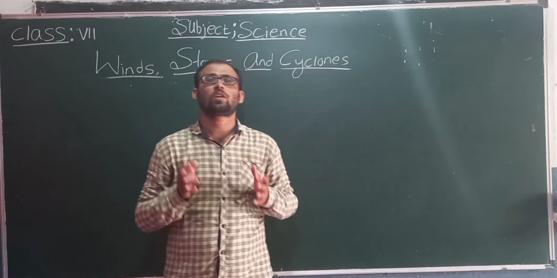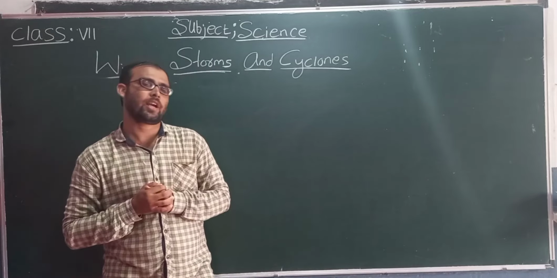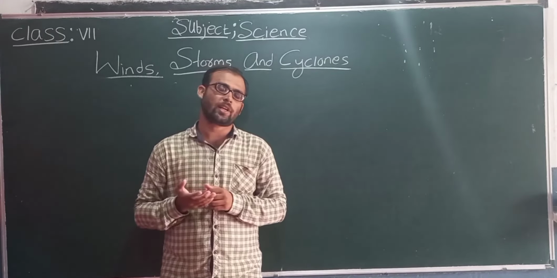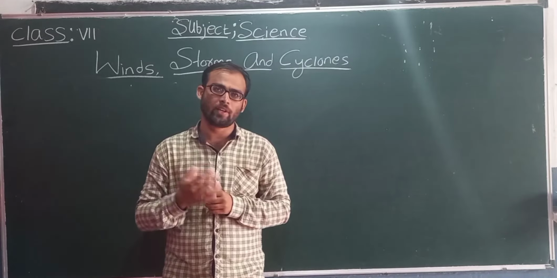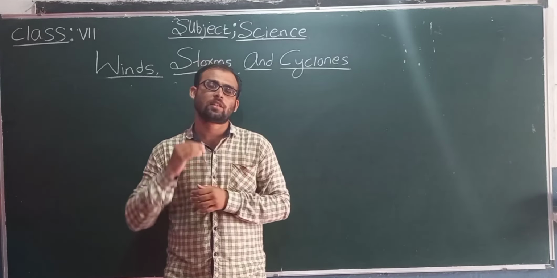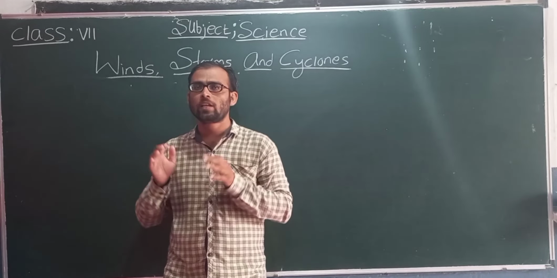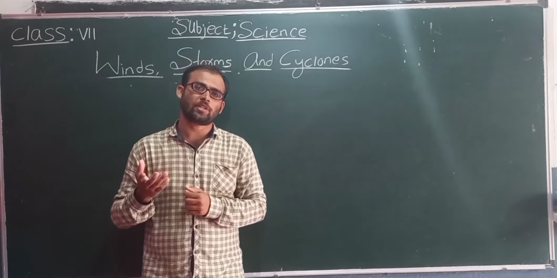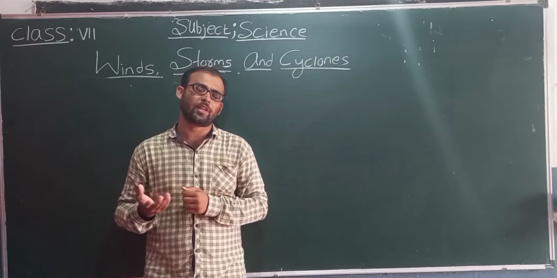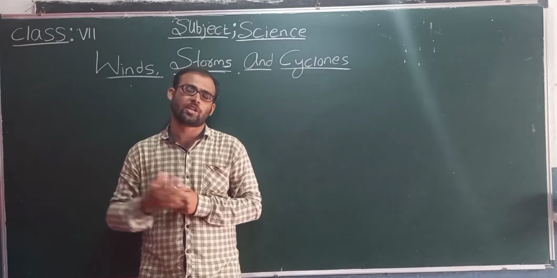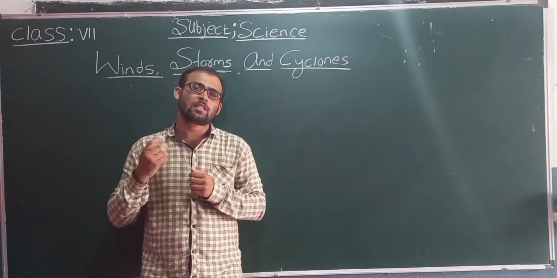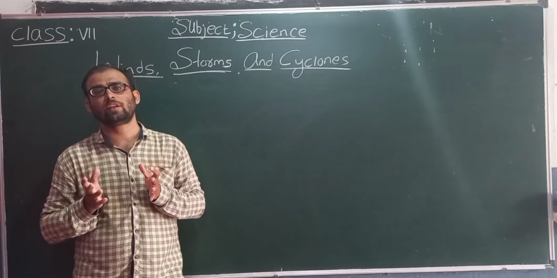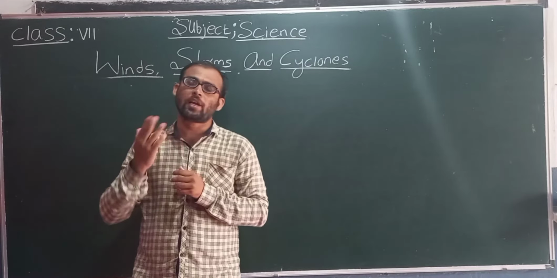Students, now we'll see what precautions have to be taken with respect to a cyclone or a storm. You should not take shelter under an isolated tree, and if you are in a forest then you should take shelter under a small tree. You should not sit in open areas, open garbage and sheds, and you should not take shelter under an umbrella with a metallic end.